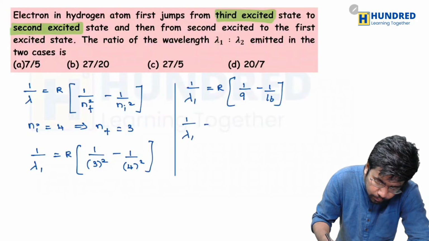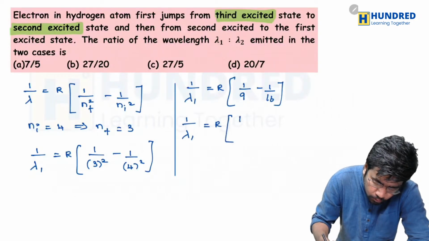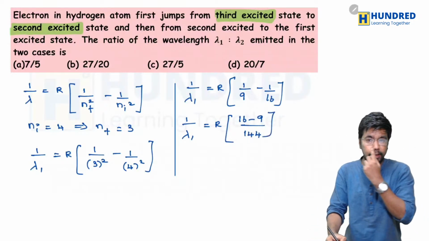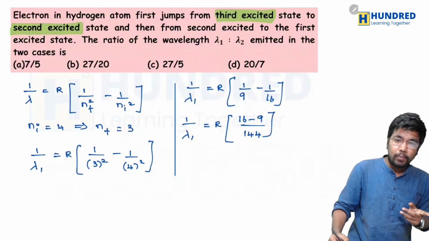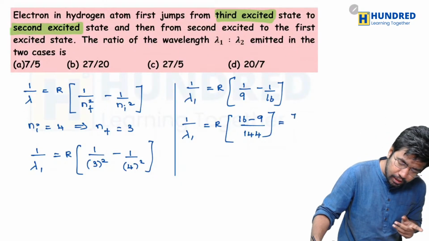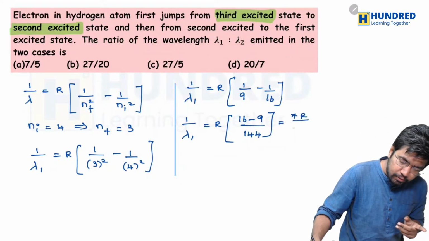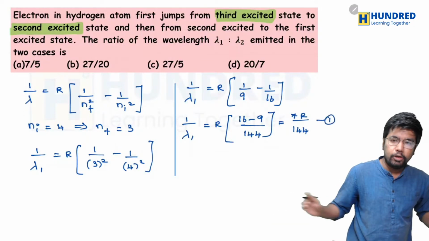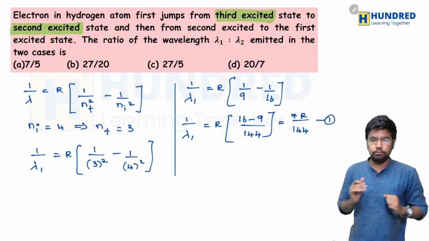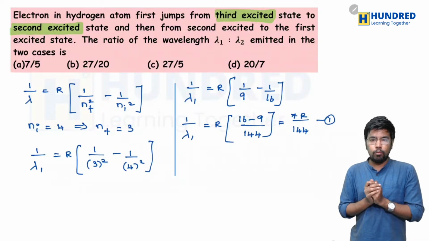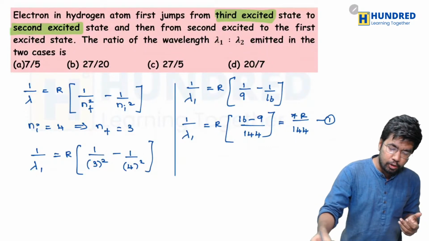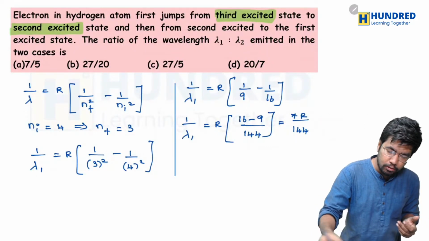So 1 divided by lambda 1 is equal to r into (16 minus 9) divided by 144. That's what we are going to get here, right? We are going to get 144, and if we subtract this also, then you will be getting 7r divided by 144. Okay, so what I'm going to do is label it as equation 1. 1 divided by lambda 1 is equal to 7r divided by 144.